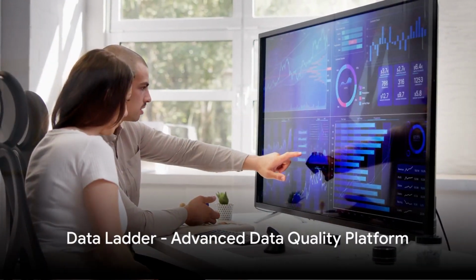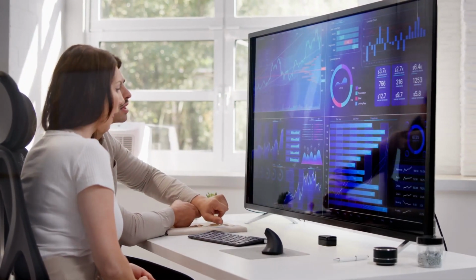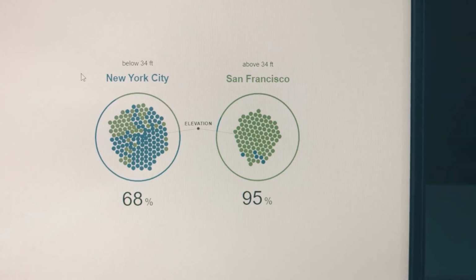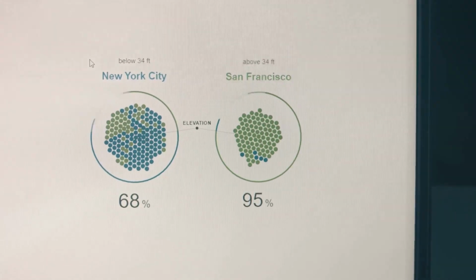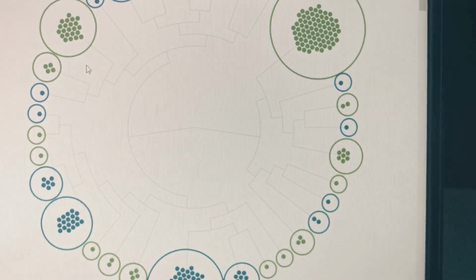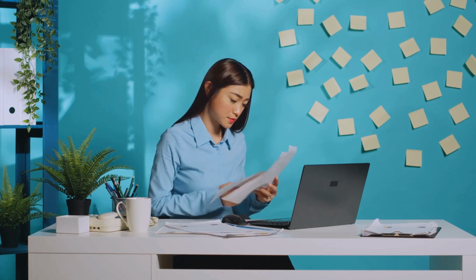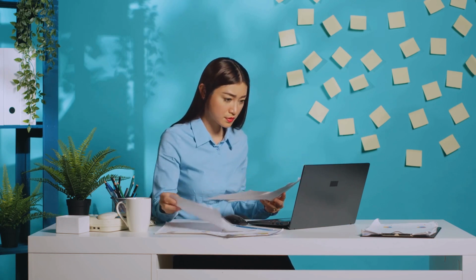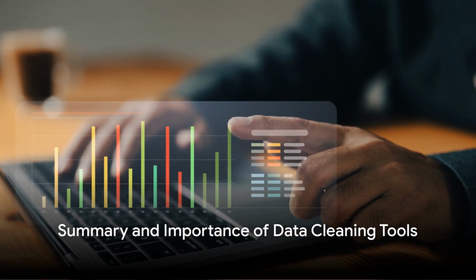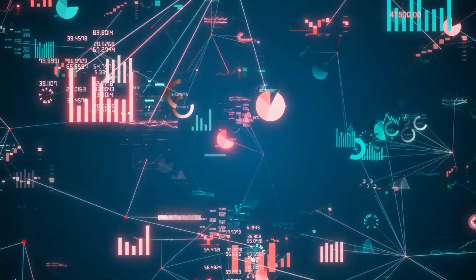Last but not least, we have Data Ladder, a data quality platform that offers advanced data matching, profiling, and enrichment. With its visual interface, Data Ladder simplifies the process of identifying and correcting errors in your data. It also offers features like deduplication and record linkage, ensuring that your data is not just clean, but also consistent and comprehensive.